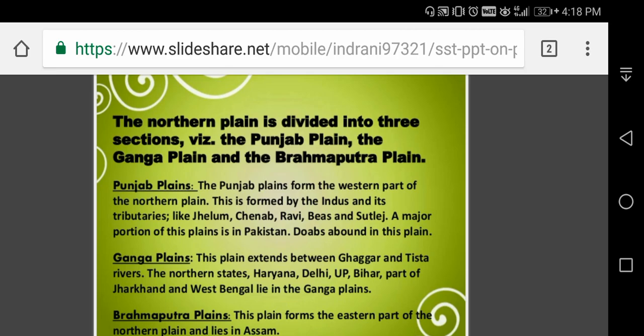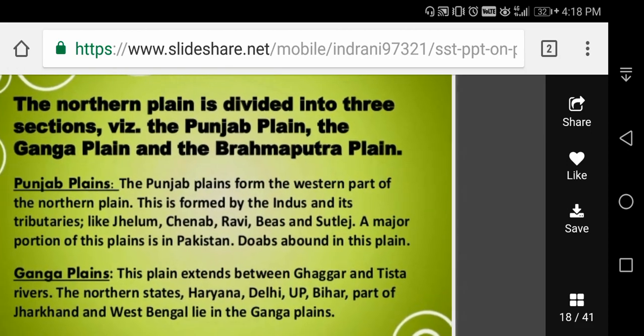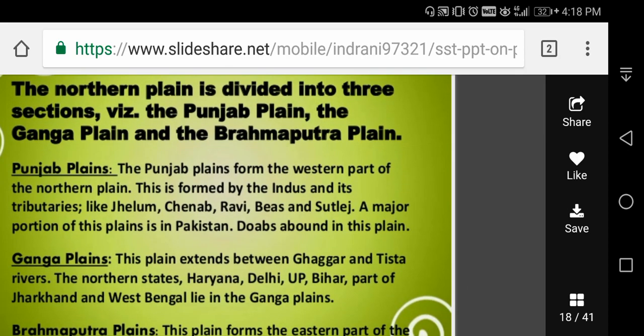The northern plains are divided into three sections: the Punjab plain, Ganga plain, Brahmaputra plain. Okay. First of all, you can go through the Punjab plains. The Indus, Punjab, Haryana plain is formed by the sediments carried by the 5 tributaries of the Indus, Jhelum, Ravi, Beas, Satluj and Chenab flowing through the region. This is known as the Punjab plain, the land of 5 rivers.